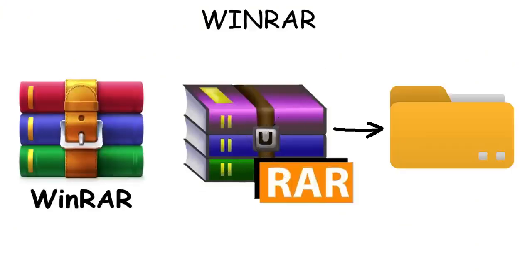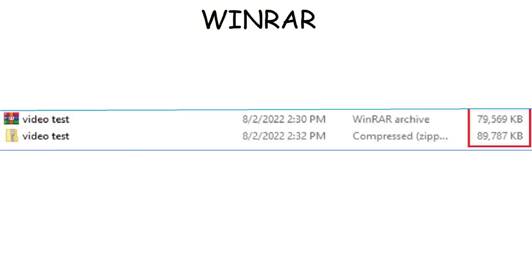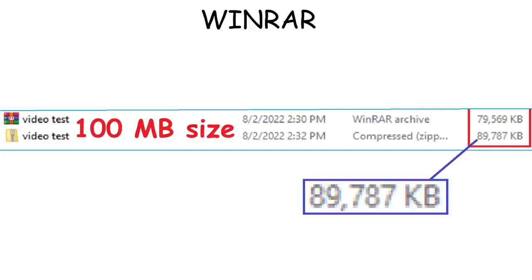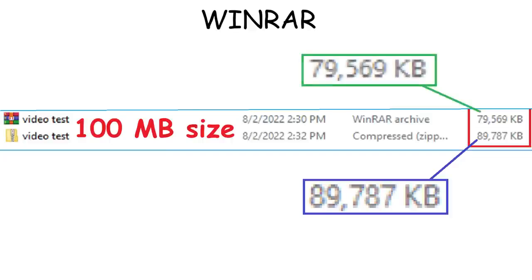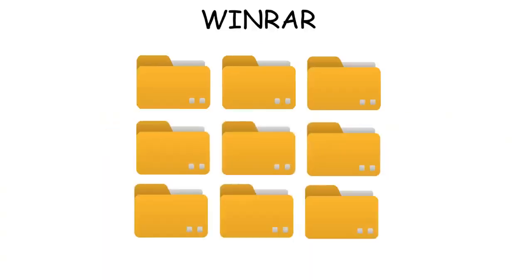But not only opening, WinRAR is also great at compressing files. For example, a 100 megabyte file compressed with the default zip format ends up at 89 megabytes, but the same file compressed with WinRAR goes down to around 79 megabytes. This is nice when you have a lot of big files and you want to save your storage.